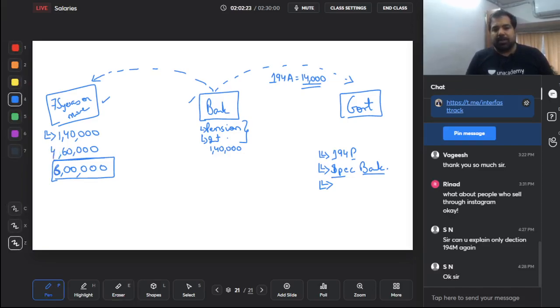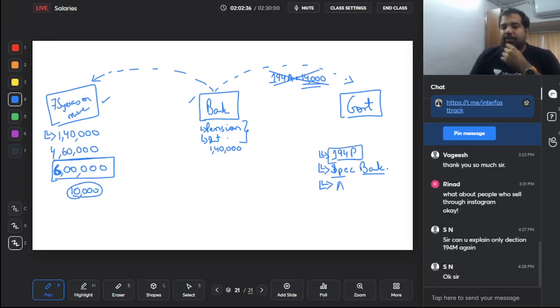So this becomes 6 lakh. On 6 lakh, let's say the tax to be deducted is 10,000. Then deduct 10,000, don't deduct 14,000, deduct under section 194P. So is there any particular rate? No, here also they call it average rate. On payment or credit, whichever is earlier. Obviously, as a bank, you already have his PAN number, so that punishment rate will not apply. And this section is called section 194P.